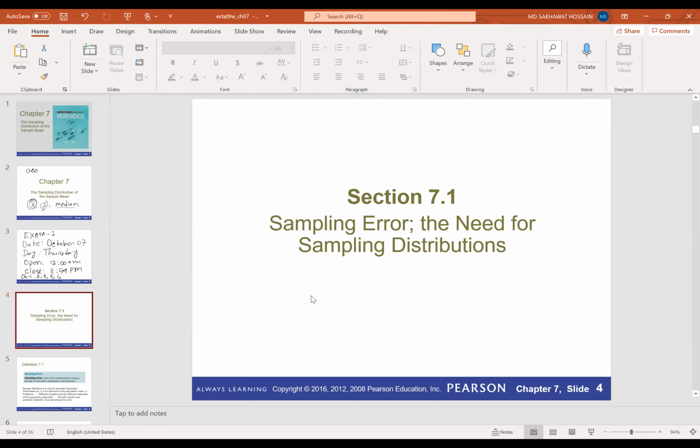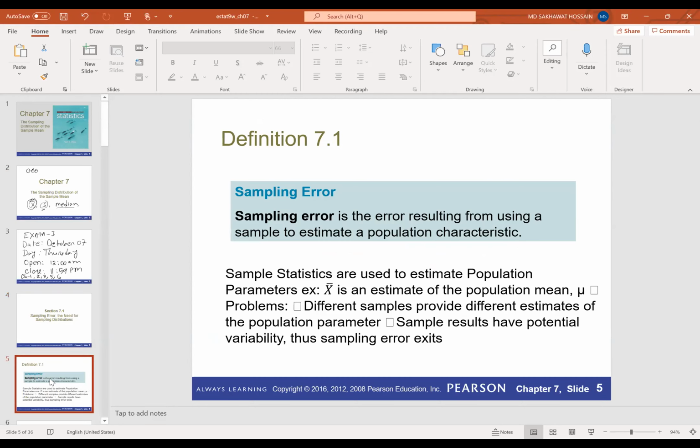Before going to the sampling distribution, first we need to discuss sampling error. What is sampling error? Sampling error is the error resulting from using a sample to estimate a population characteristic.